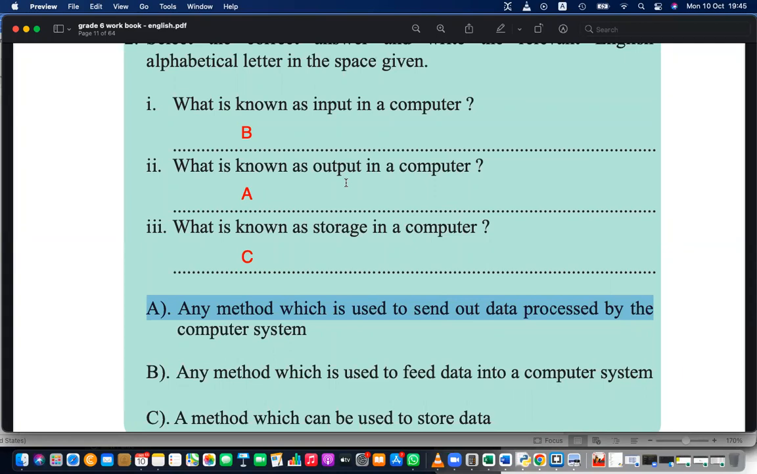Only that. What about webcam? What about scanner? Right, those are also input devices, the webcam, scanner. Okay, tell me a few output devices.